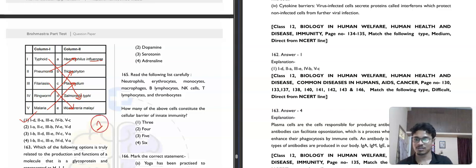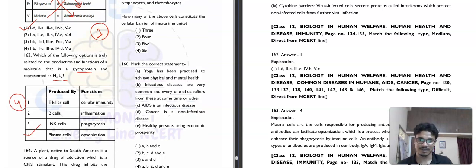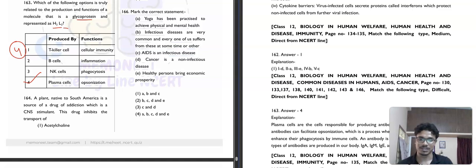Moving to the next question, question number 163. This is also saying that which of the following options is truly related to the production and function of a molecule that is a glycoprotein or represents H2L2. That means it is saying for an antibody. T killer cell, cellular immunity. B cells, inflammation. NK cells, phagocytosis. Plasma cells, opsonization. So associated option will be plasma cell, which helps in function as opsonization.